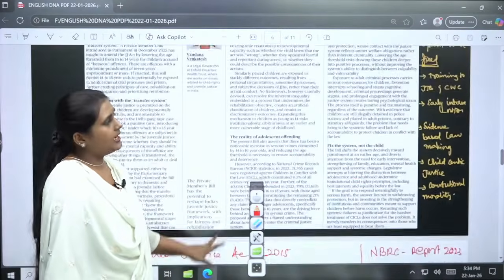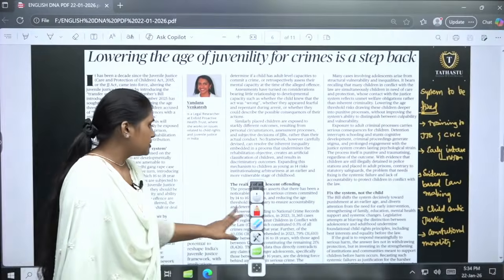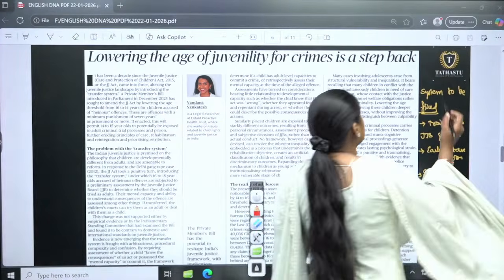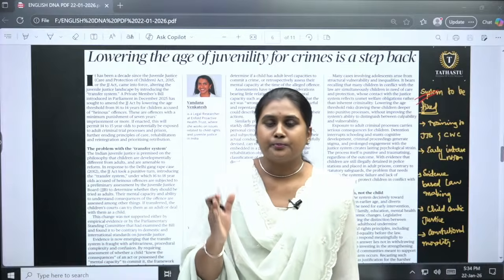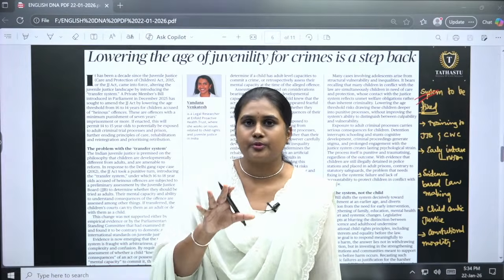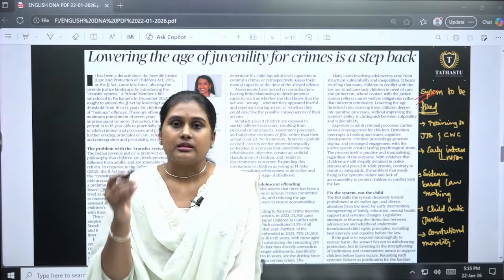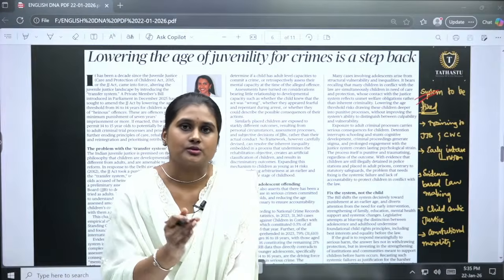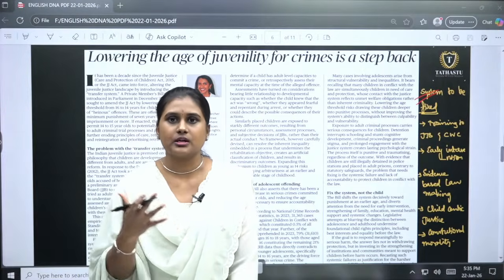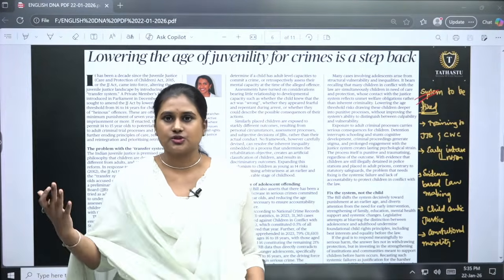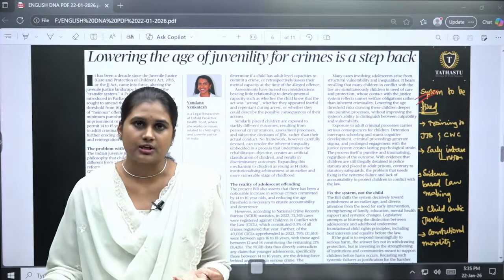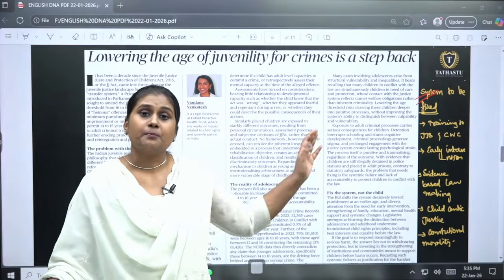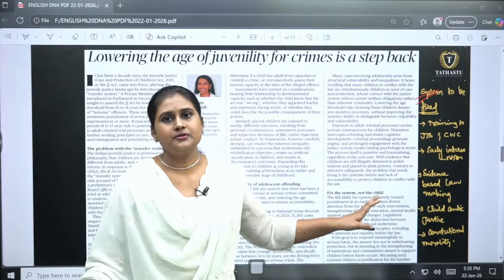So what we have to do here actually, they have mentioned the system has to be fixed. Here we have to provide proper guidance, proper rehabilitation. There should be a proactive approach also. After committing an offense, if we go with any changes, that is not a real outcome. We have to bring the actual outcome and the changes before it happens. So that is a proactive approach here.